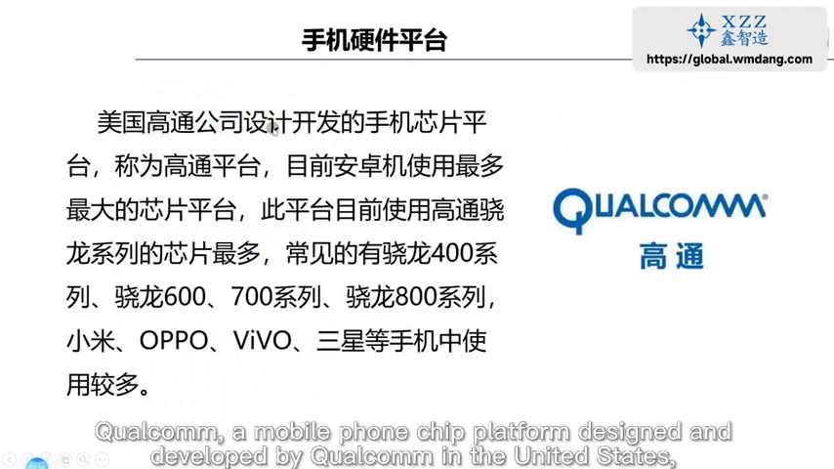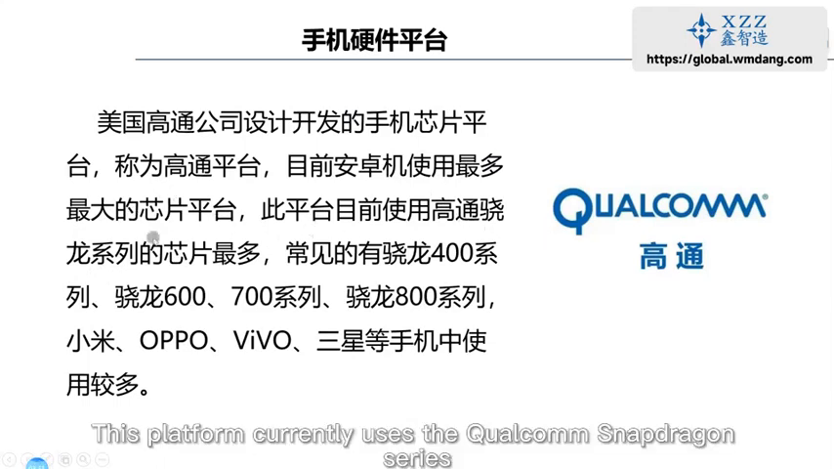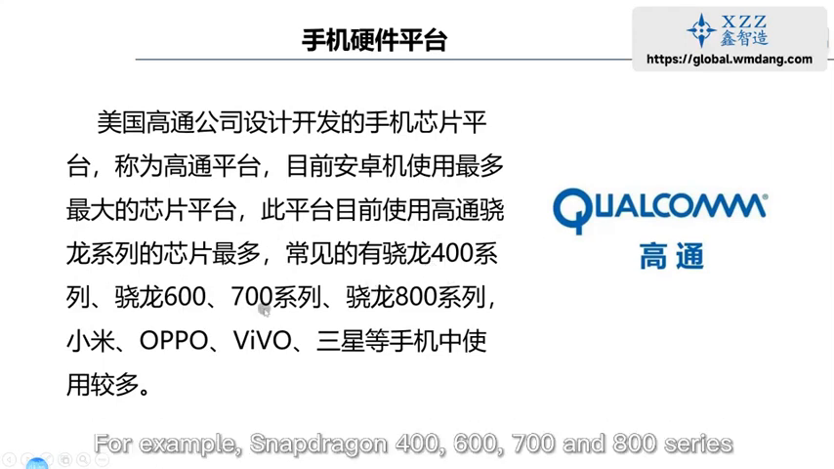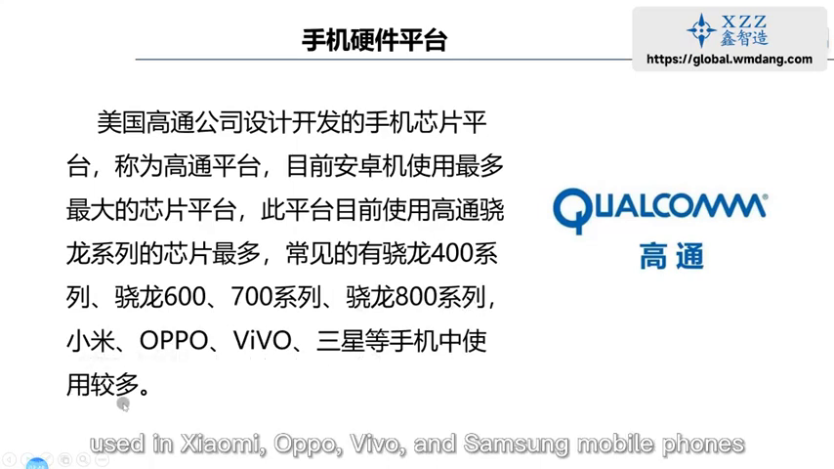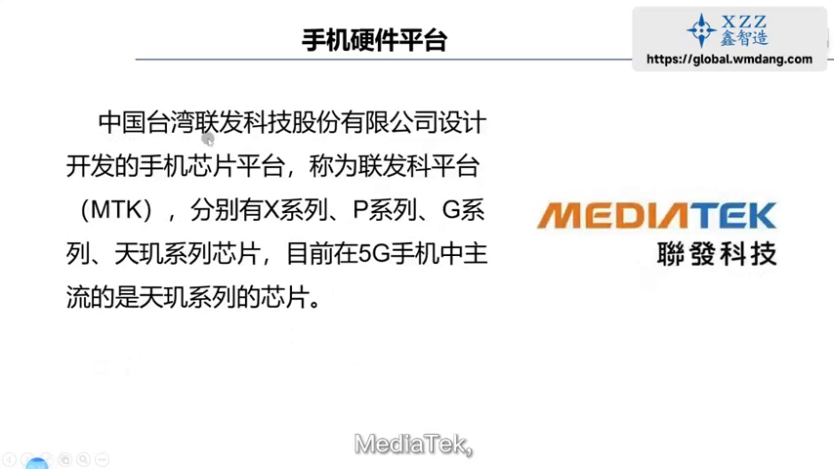Qualcomm is a mobile phone chip platform designed and developed by Qualcomm in the United States, and is currently the largest chip platform used by Android phones. This platform currently uses the Qualcomm Snapdragon series. For example, the Snapdragon 400, 600, 700, and 800 series are used in Xiaomi, Oppo, Vivo, and Samsung mobile phones.